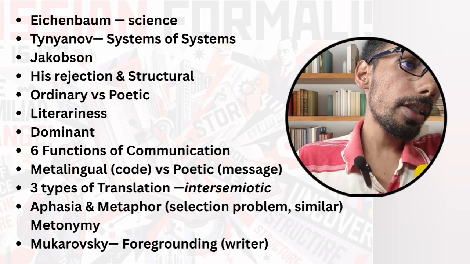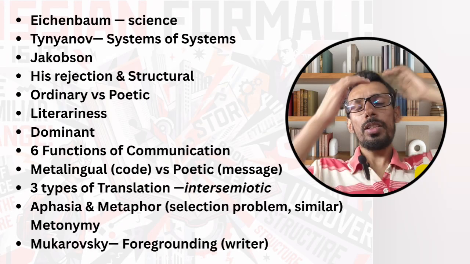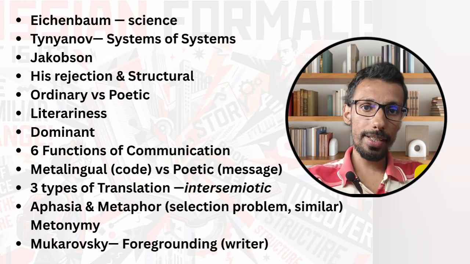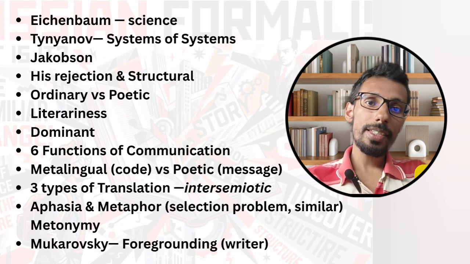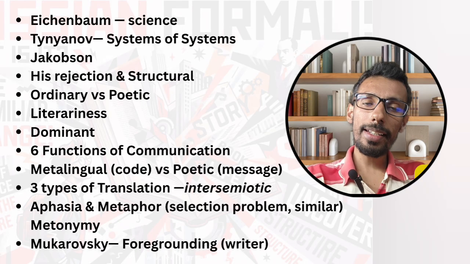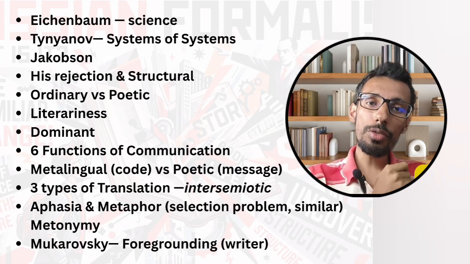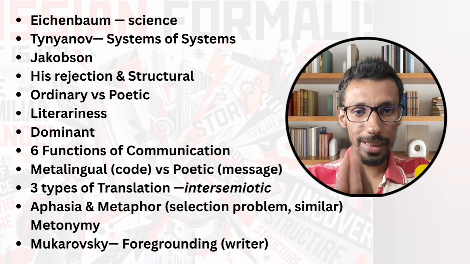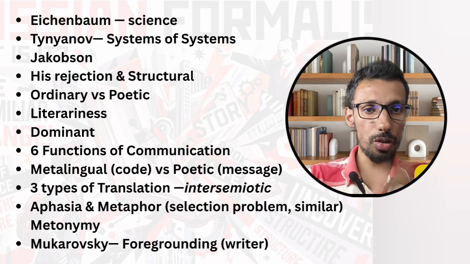Okay, now we have the final function, metalingual, poetic, and 3 types of translation. So we have now 3 types of translation in front of us. Roman Jakobson says that there are a total of 3 types of translation. First is intralingual, second is interlingual, and third is intersemiotic. So what is intralingual? It means translation within the same language, from Bengali to another Bengali, not paraphrasing, I am saying translating.